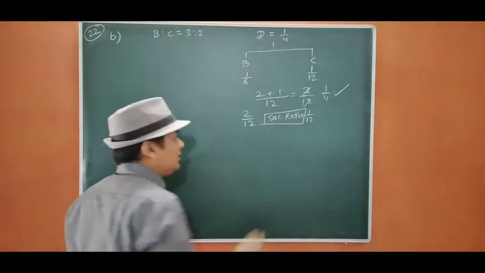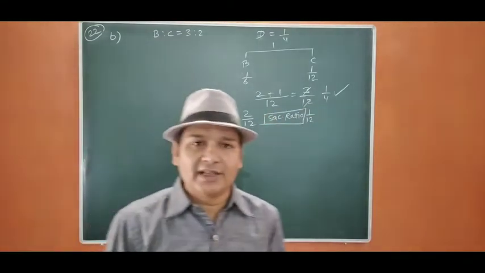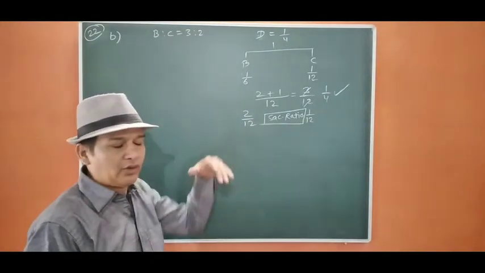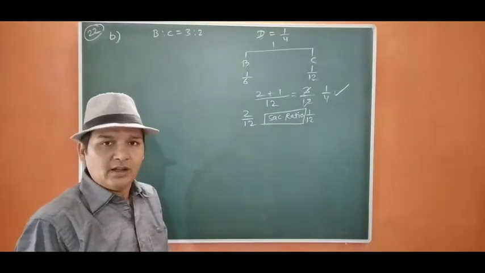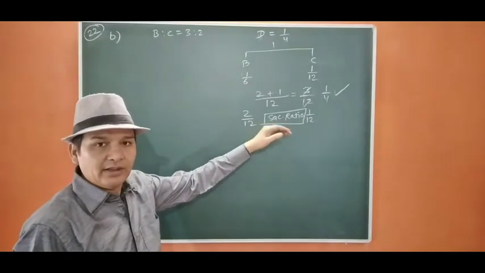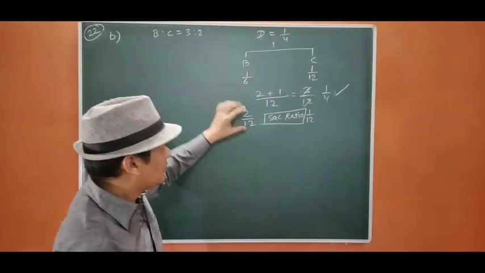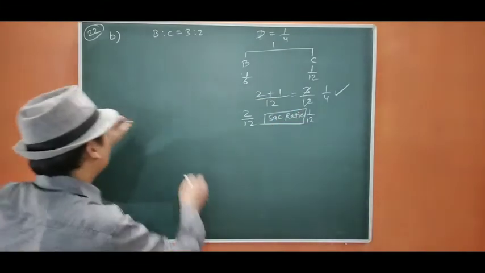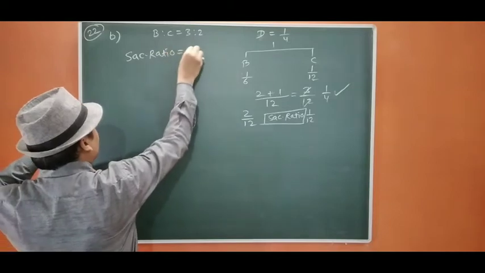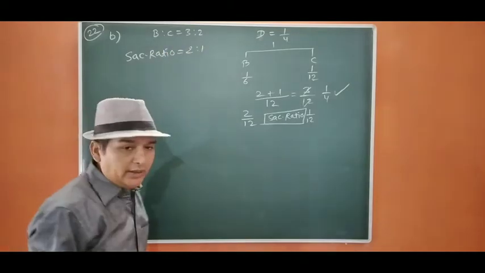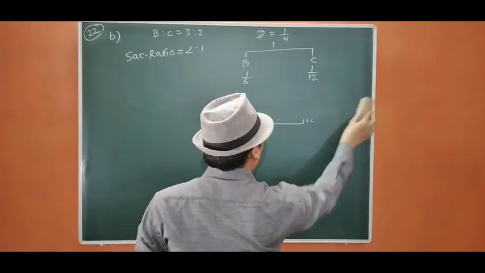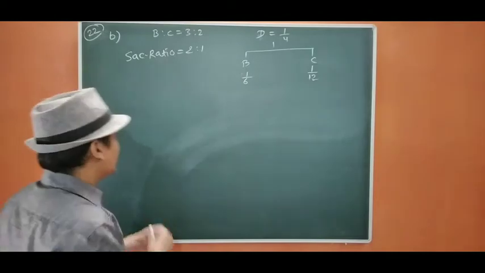It is not told us to find out the new PSR and sacrificing ratio. In such a case, we can directly do the things because already we have explained. I have explained you how to calculate the sacrificing ratio directly, okay, in my previous video. So this ratio 2:1 is our sacrificing ratio. Okay. Now we are going to pass the entry.